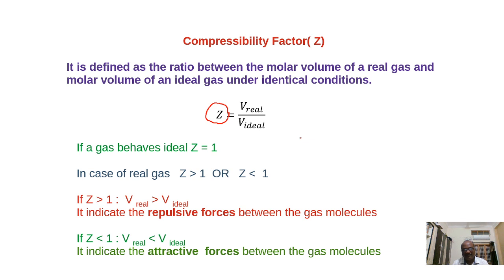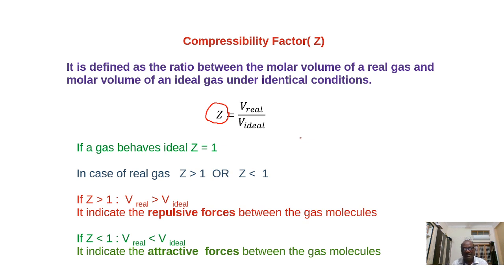What is the reason? In this real gas, intermolecular repulsive forces are present. The molecules are very far from each other, so the volume will be more than the expected volume of the ideal gas.